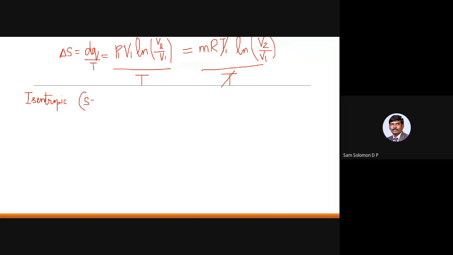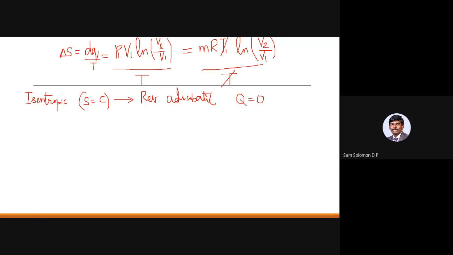This isentropic process is also called a reversible adiabatic process. So if it is adiabatic, your Q will be equal to 0. Okay, so for an isentropic process, Q is equal to 0.